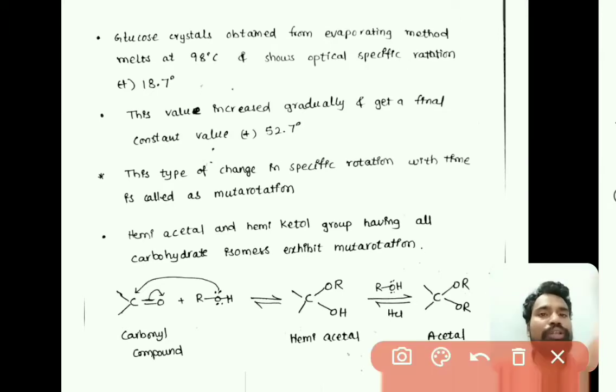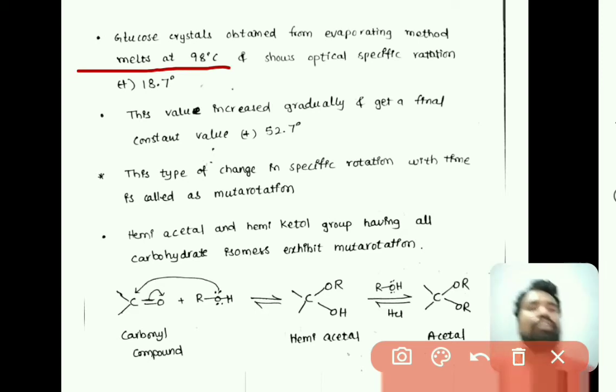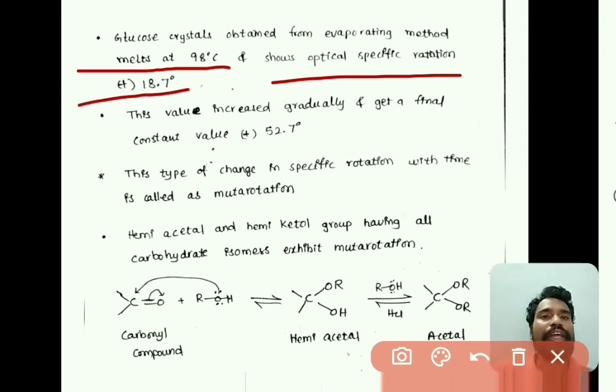If you observe the other crystals of glucose, which are obtained from the evaporation process, those crystals melt at 98 degrees centigrade, and this solution shows a specific rotation of plus 18.7 degrees.